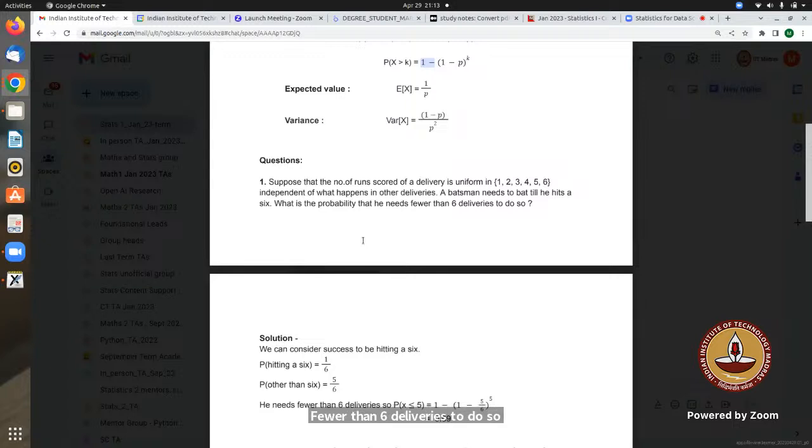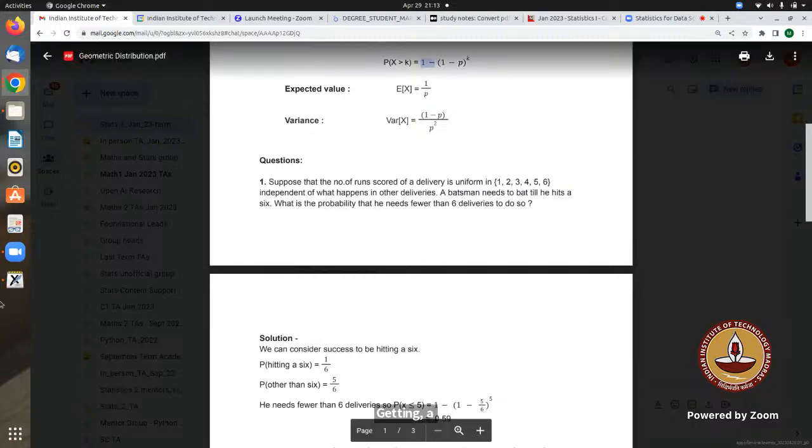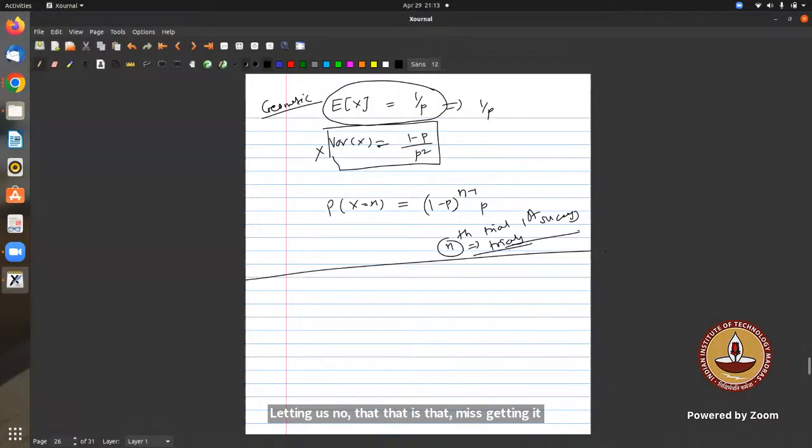So what is success here? Getting a six. So if getting a six is a success, what is the probability that I'll get a success? 1 by 6.